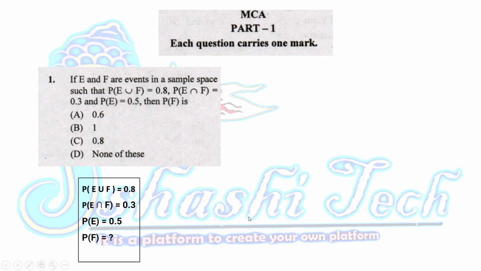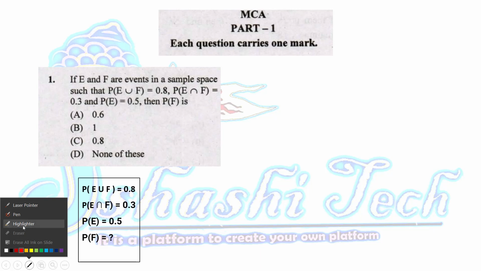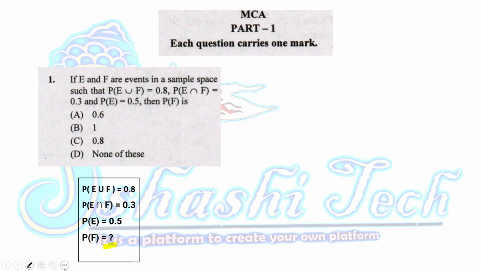Consider the given data. We need to find P of F.